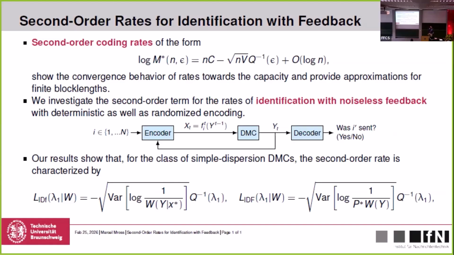For example, the capacity has a very weird behavior in that it gets larger when we have more noise in the channel. So we were interested in what the second order coding rate looks like. How do we approach capacity? When you want to know what it looks like, come to my poster.